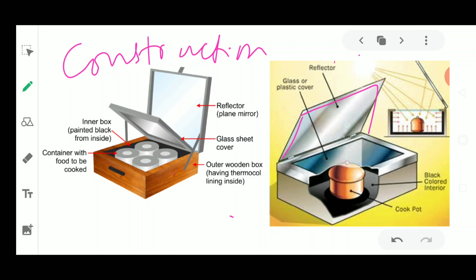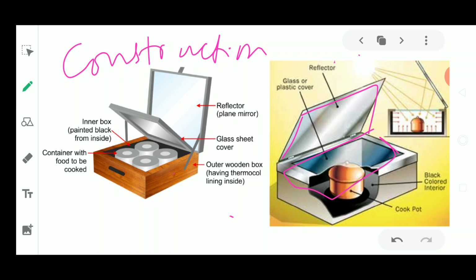What is the function of this reflector? The function of this reflector is to reflect the sun rays which are falling on it. Okay, and next, what is the function of this? Next is this glass cover. So this glass cover is a plain glass sheet cover.